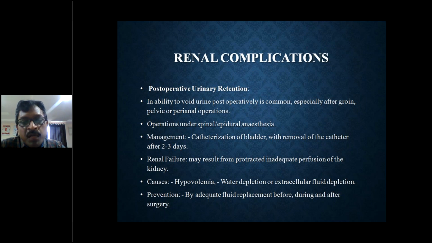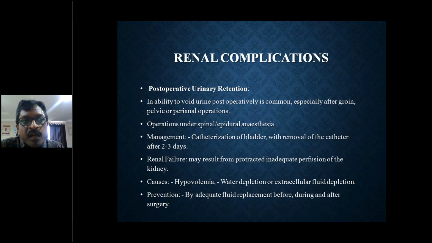Renal failure may result from protracted inadequate perfusion of the kidney because of changes in hypertension, hypotension, and hypovolemia. Because the renal perfusion pressure is not maintained adequately in the operation theater, there is always a possibility of postoperative urinary retention and postoperative urinary infection, and that can cause renal failure and a decrease in the glomerular filtration rate, and the person will slowly land up in end-stage renal failure if it is not managed properly.